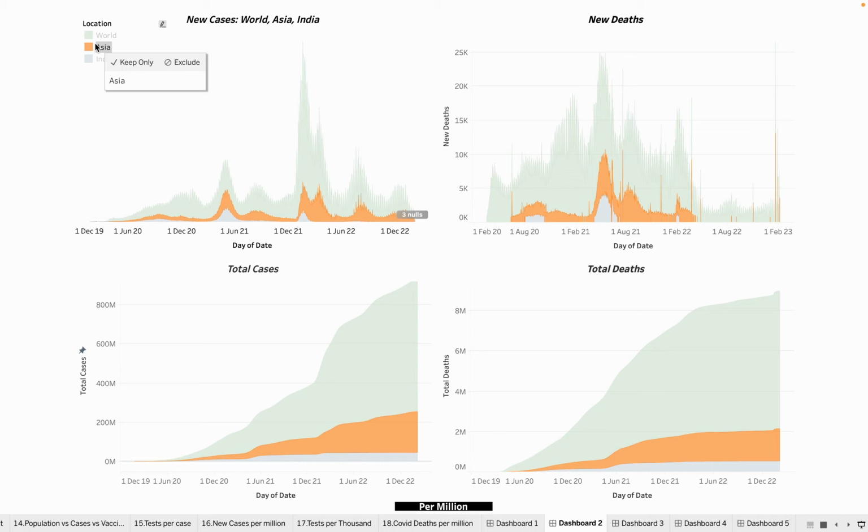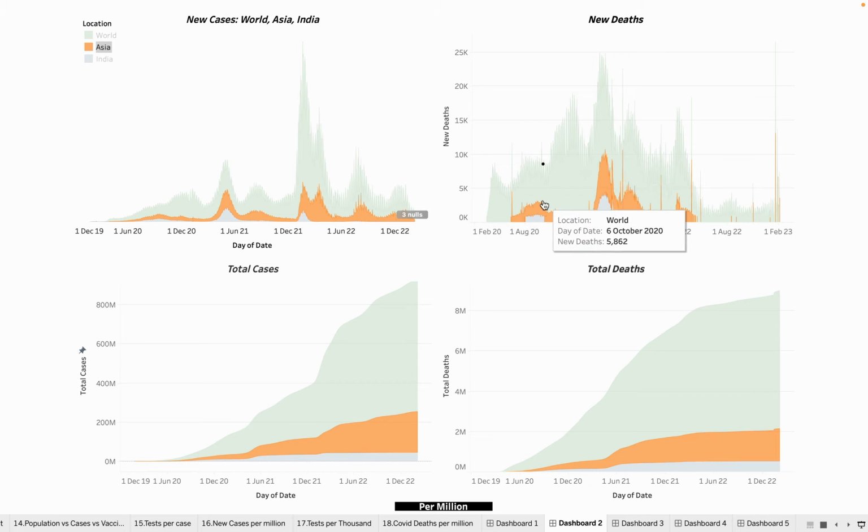Talk about Asia. Asia is also following the same pattern. It started increasing in April 2021 and got reduced and again increased in January 2022 and again decreased.